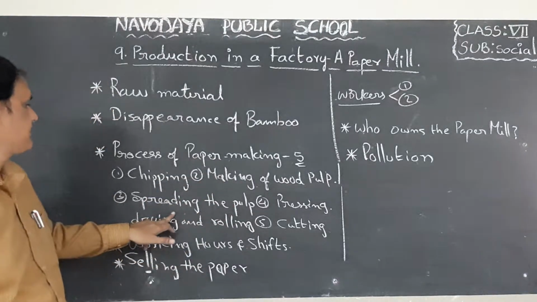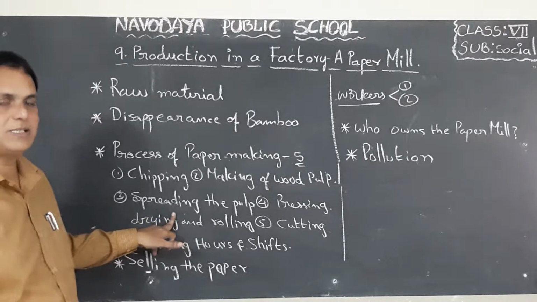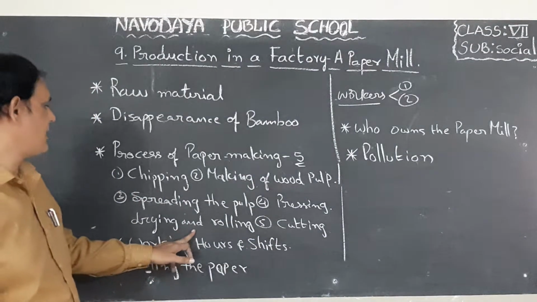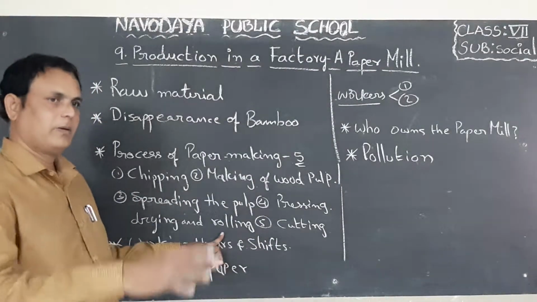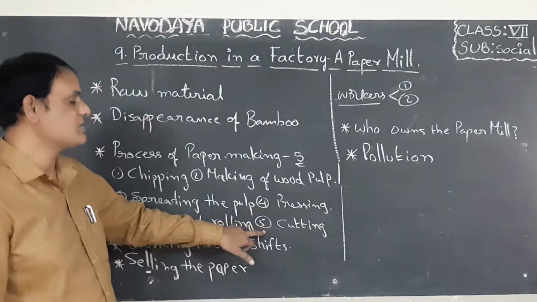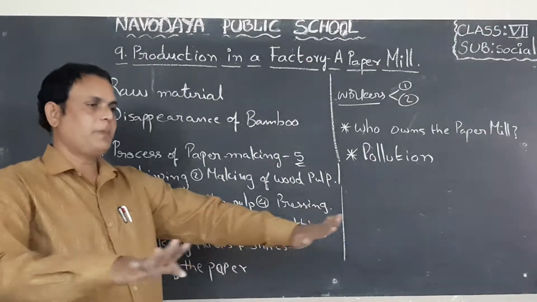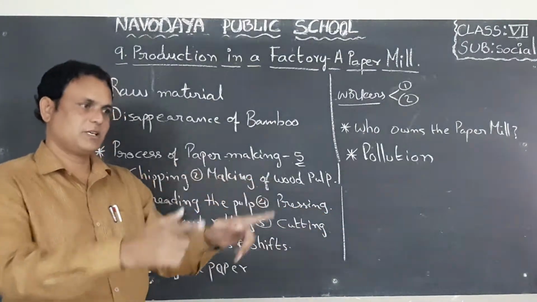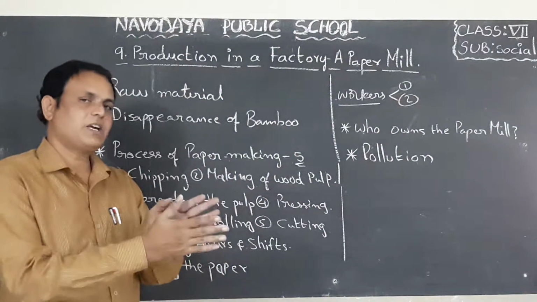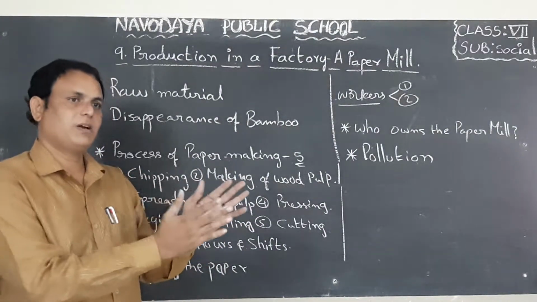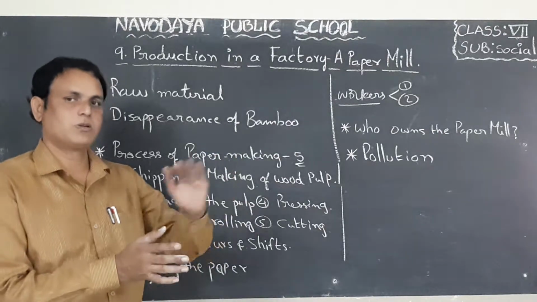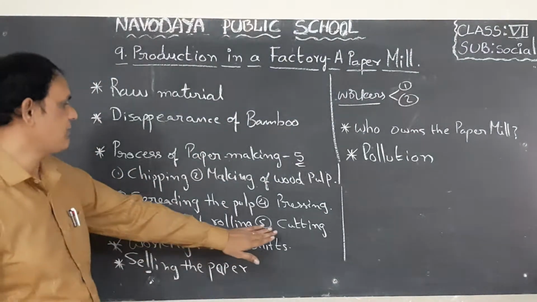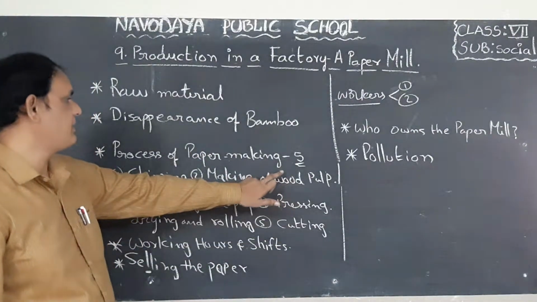Third one is spreading the pulp. Fourth one is pressing, drying and rolling of the finished paper. Last one is cutting. When they finish making the paper, they cut it into certain sizes. After cutting, they bundle it into different lots. Then they will export it to different offices, etc. Okay, children. So there are the 5 stages of making paper.